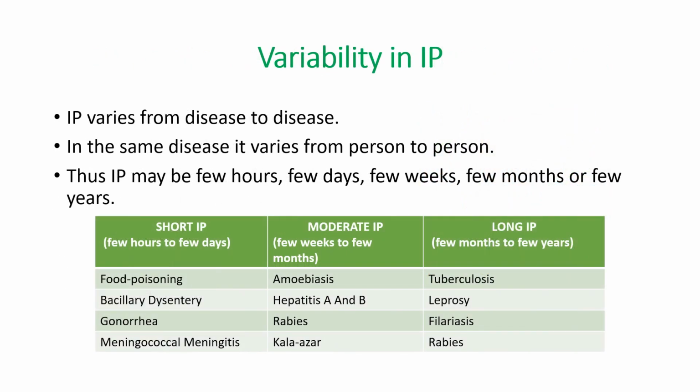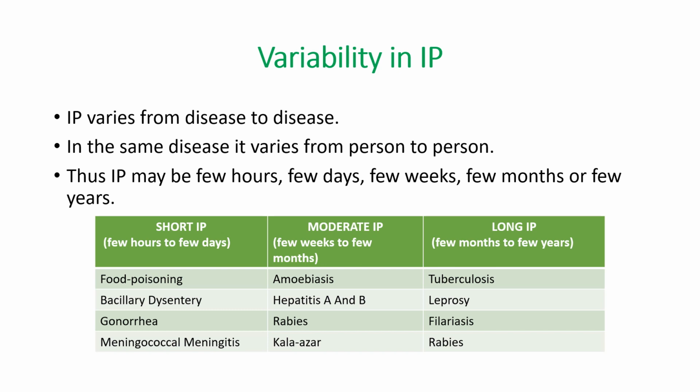Now, what is variability in incubation period? Incubation period varies from disease to disease, and in the same disease, incubation period will vary from person to person depending upon the host agent relationship that we have already discussed in the previous slide.